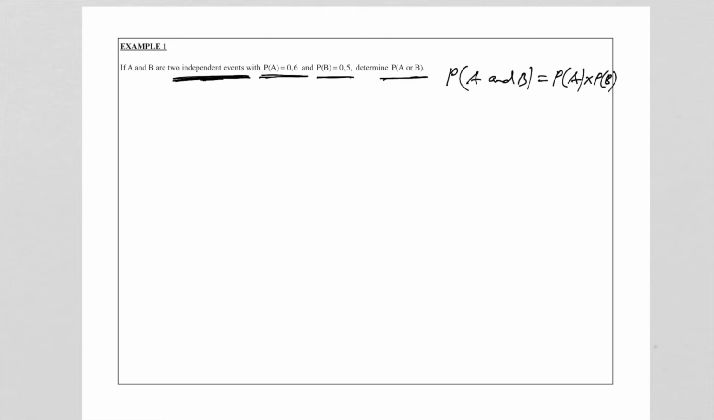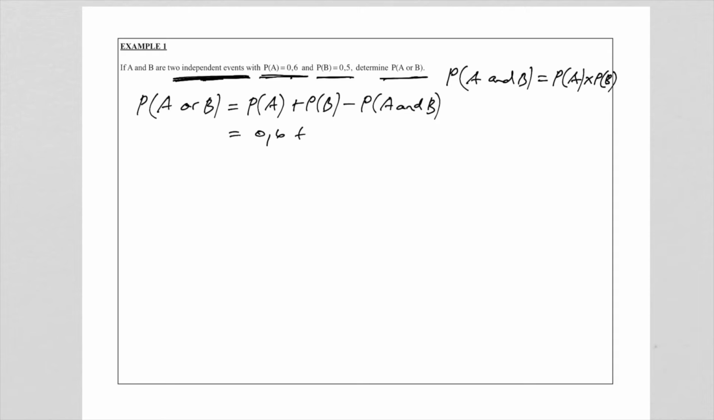So you can see, again, it's about AND and OR, which is our general rule. So I'm just going to write down that general rule again, that the P of A or B is equal to the probability of A plus the probability of B minus the probability of A and B. OR is what we want to calculate. The probability of A was given to us as 0.6, plus the probability of B was given to us as 0.5. Subtract the AND.